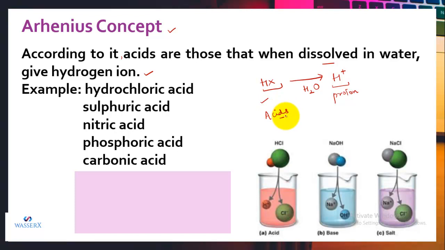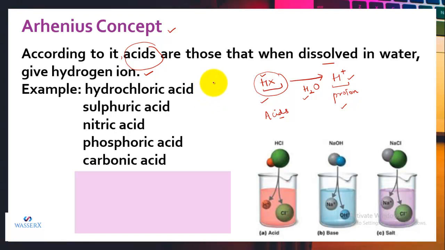So any substance which possesses the hydrogen ion will be an acid, because when we dissolve that substance containing hydrogen in water, it will give the hydrogen ion, or you can say it will give a proton. So those substances which when dissolved in water give hydrogen ions or liberate protons are called acids according to Arrhenius.